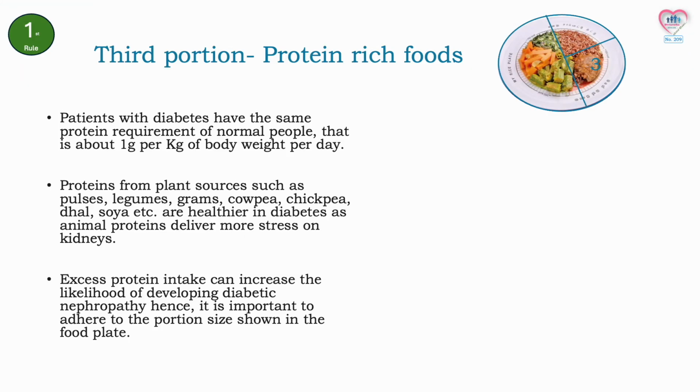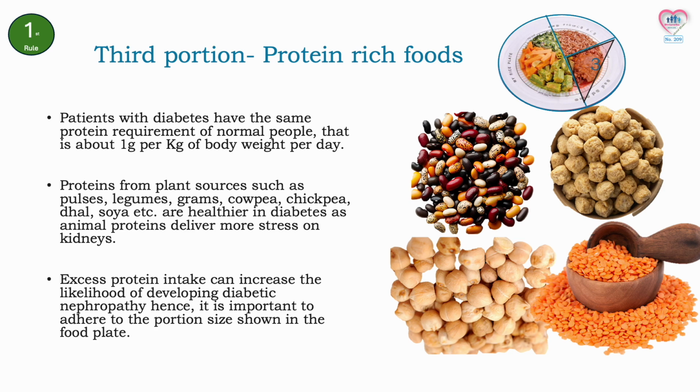The third portion of the food plate is protein-rich, healthy foods. Patients with diabetes have the same protein requirement as normal people, that is about 1 gram of protein per kilogram of body weight per day. Proteins from plant sources such as pulses, legumes, grams, cowpea, chickpea, dal, soya etc. are healthier in diabetes as animal proteins deliver more stress on kidneys. Excess protein intake can increase the likelihood of developing diabetic nephropathy, hence, it is important to adhere to the portion size shown in the food plate.